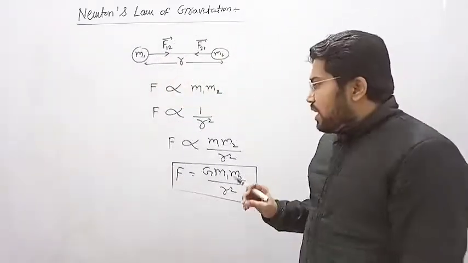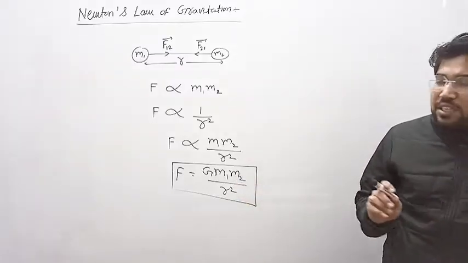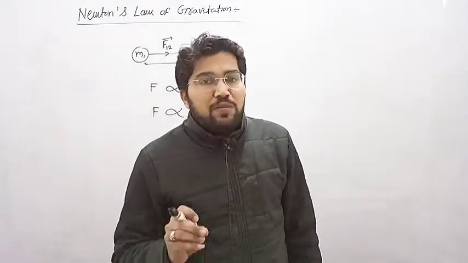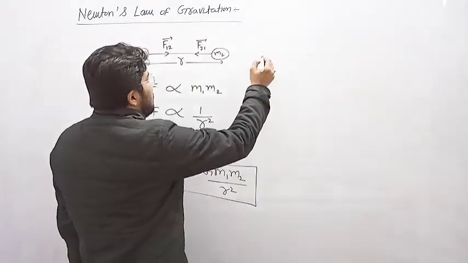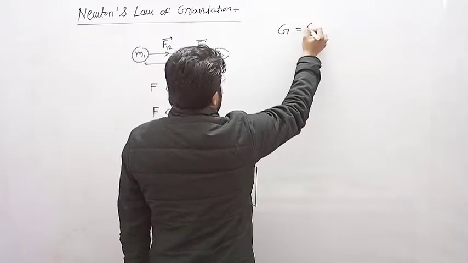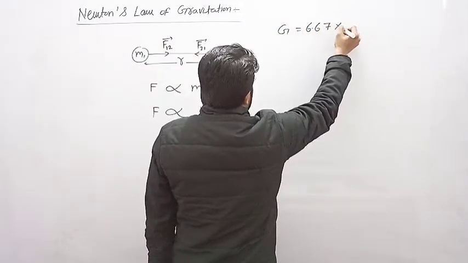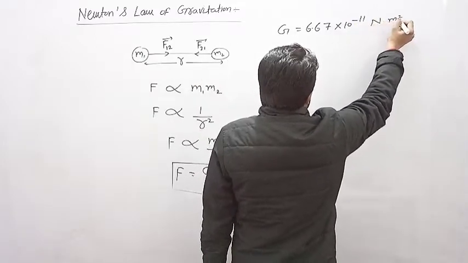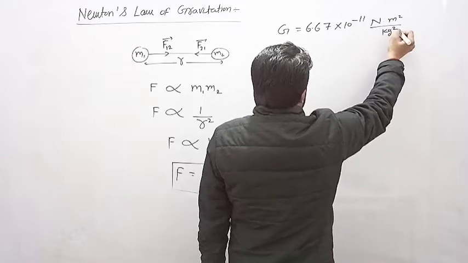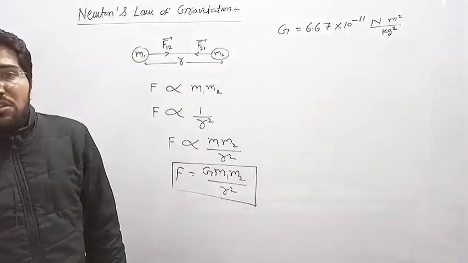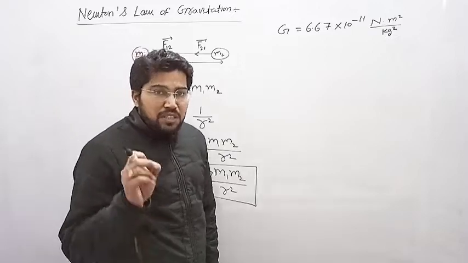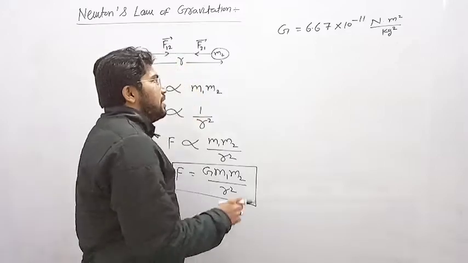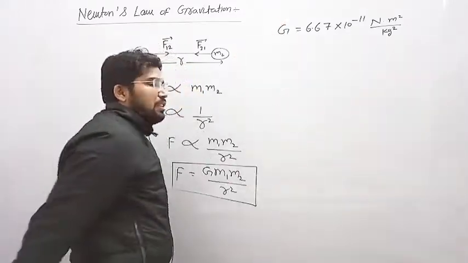F equals G m1 m2 upon r square, where capital G is called the universal gravitational constant, and its value is G equals 6.67 into 10 raised to power minus 11 Newton meter square per kilogram square. That is the value of the universal gravitational constant, and it is called the universal gravitational constant.